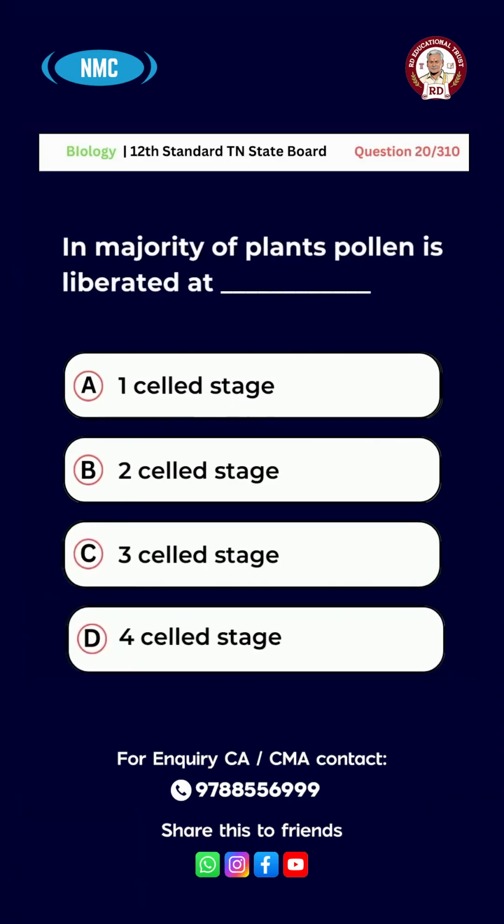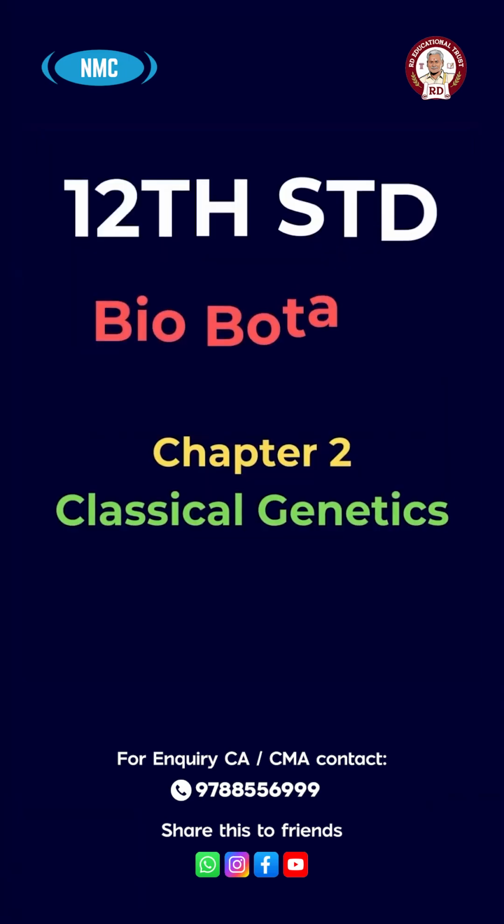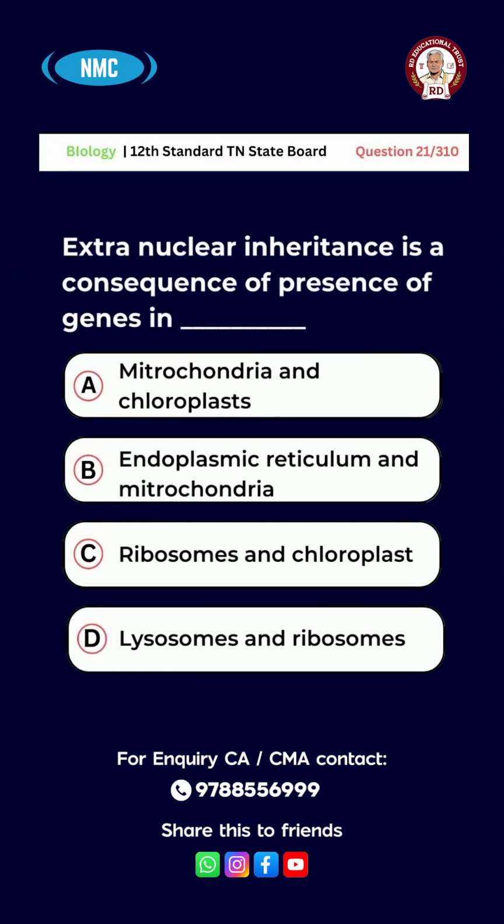Question number 20. In majority of plants, pollen is liberated at option A, 1 cell stage, option B, 2 cell stage, option C, 3 cell stage, option D, 4 cell stage. And the right answer for this question is option B, 2 cell stage. Chapter number 2, Classical Genetics. Question number 21.